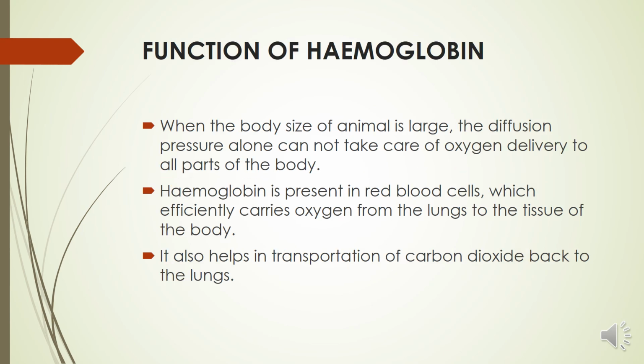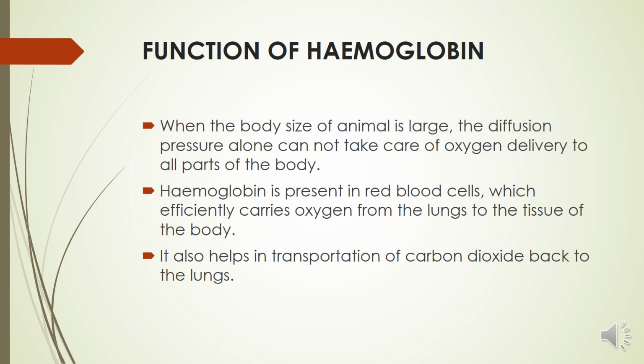Then the last topic of respiration: the function of hemoglobin. Students, as we discussed in our first video, diffusion occurs in our human body, but it is a very slow process. Especially when the body size of an animal is large, diffusion pressure alone cannot take care of oxygen delivery to all parts of the body.